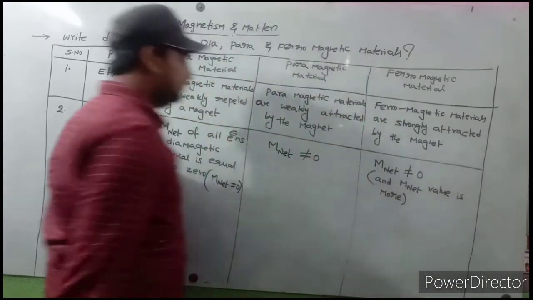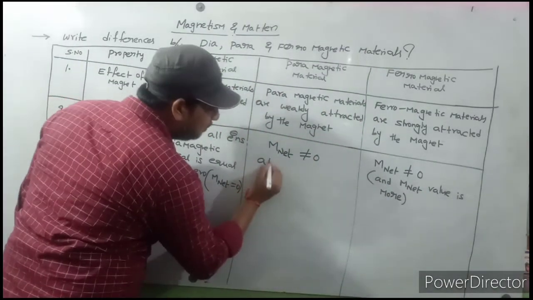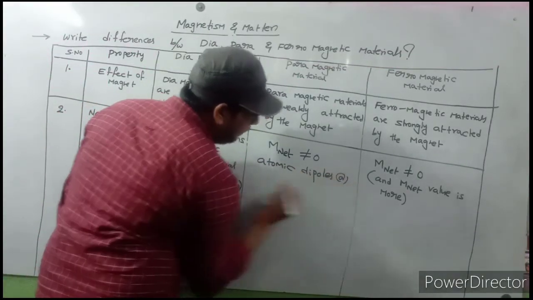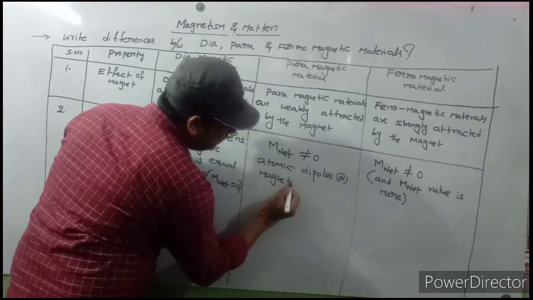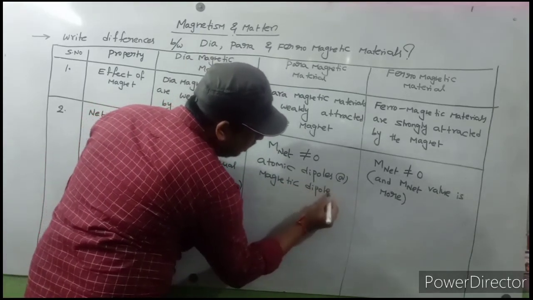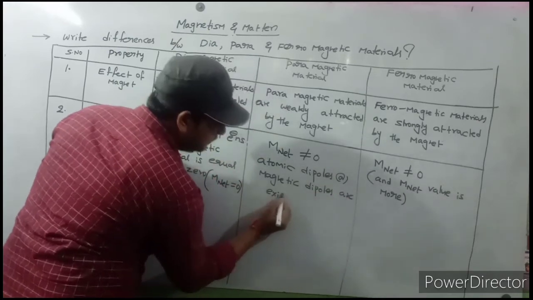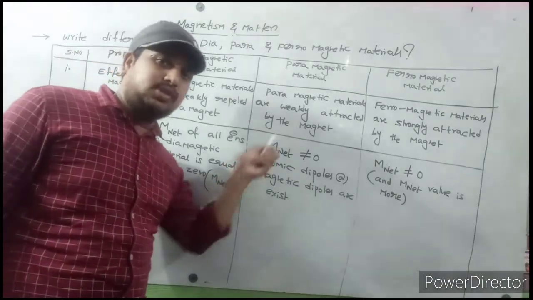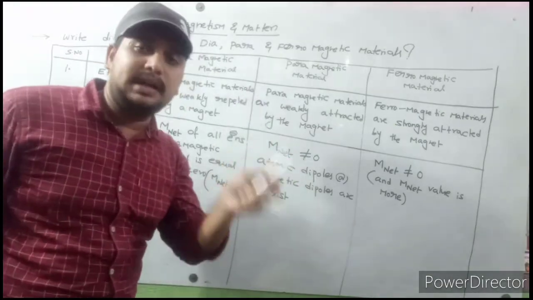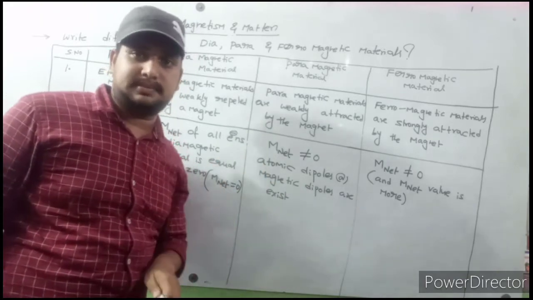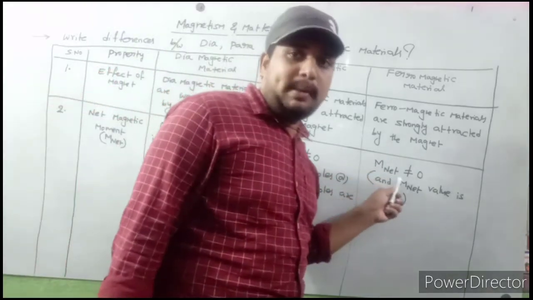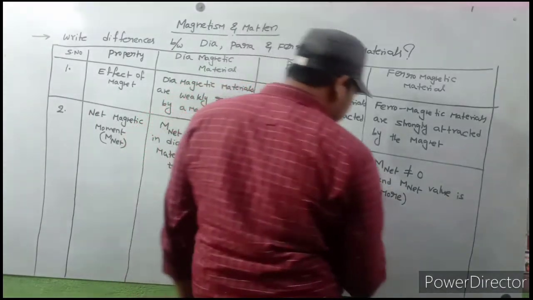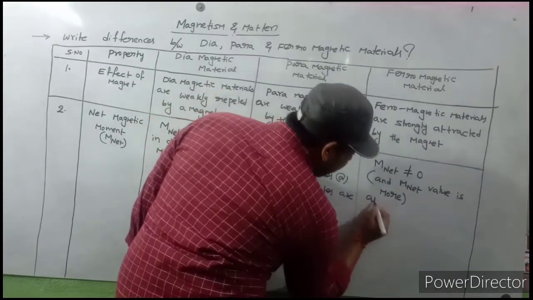Net magnetic value is more. Here atomic dipoles or magnetic dipoles exist. Dear student, if net magnetic moment is not equal to 0, it means definitely atomic dipoles or magnetic dipoles exist. If net magnetic moment is not equal to 0 here also, that means atomic dipoles